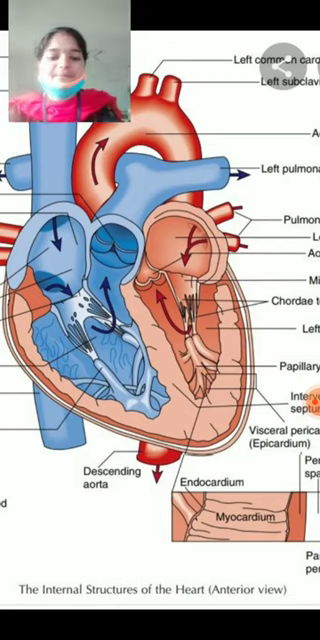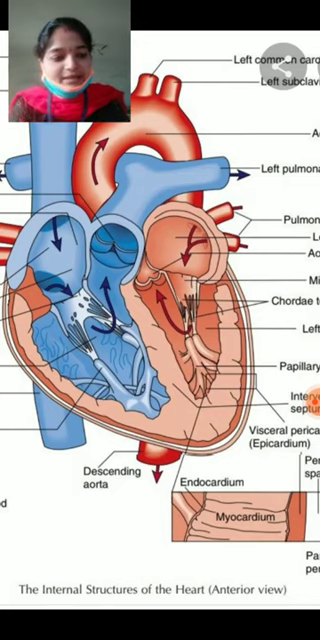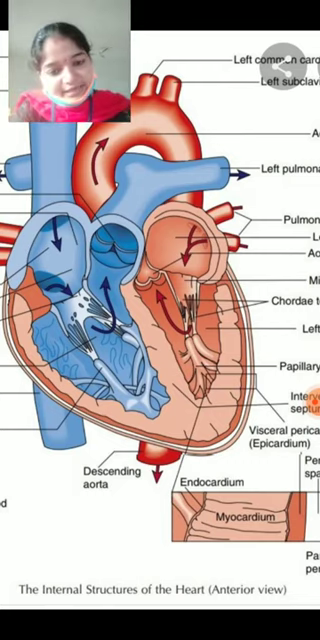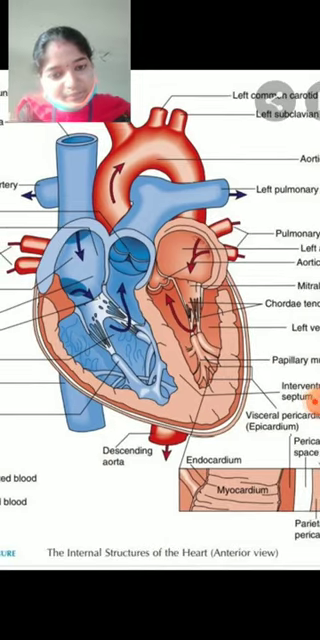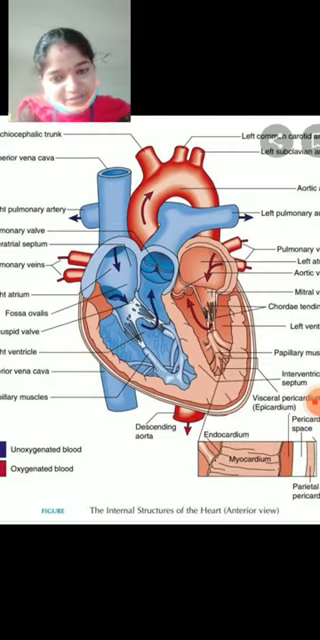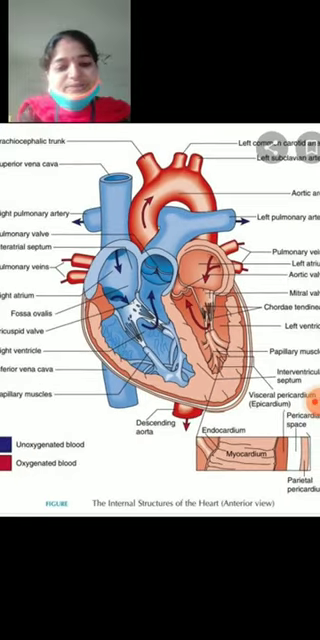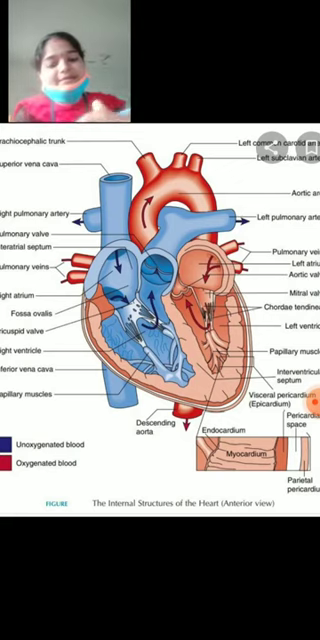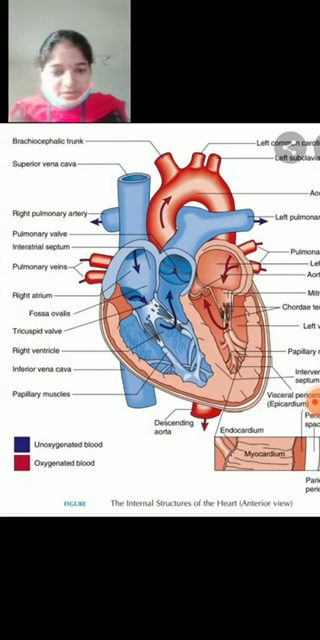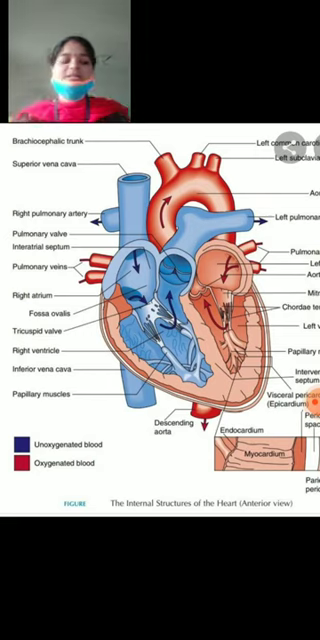From the AV node, a bundle of specialized muscle fibers called the bundle of His arises. It enters into the interventricular septum and divides into two main branches that extend to the apex of the heart, then spread into the walls of the ventricles. What we call them is Purkinje fibers.